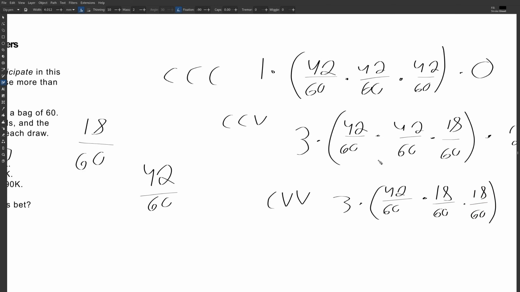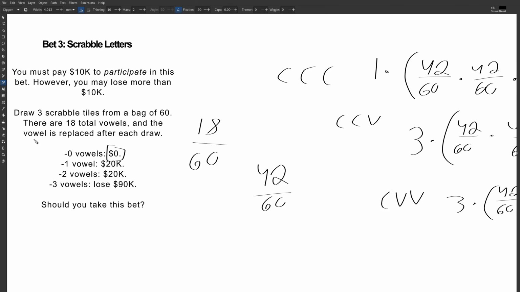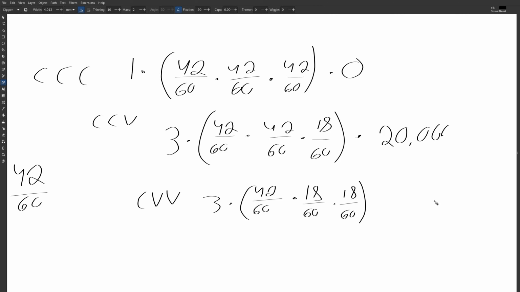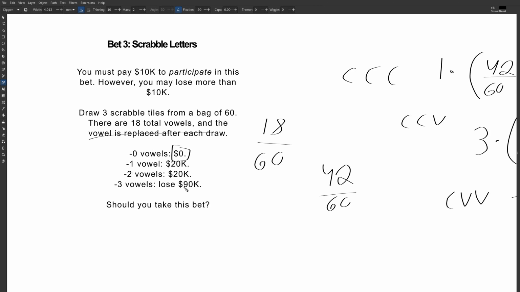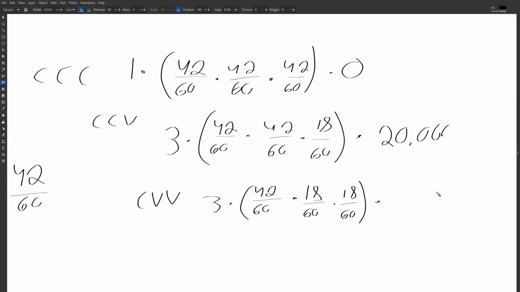And again, the vowel is replaced after each draw, so the probability of getting a vowel is always the same. Okay, and we multiply by the earnings, which is going to be 20,000 as well.